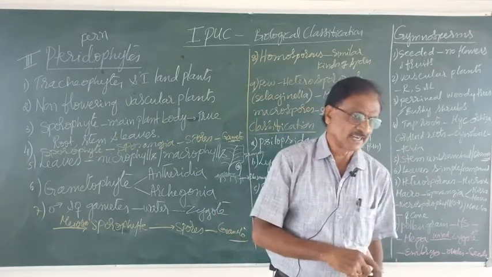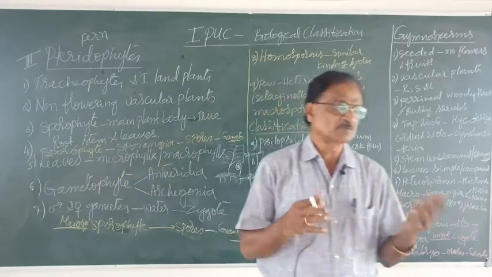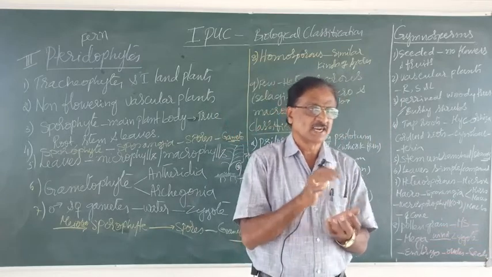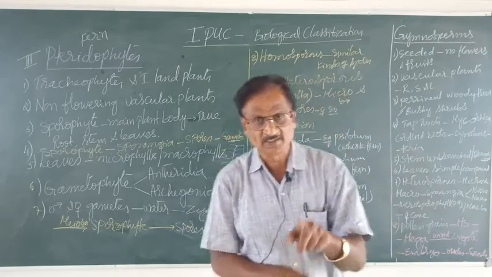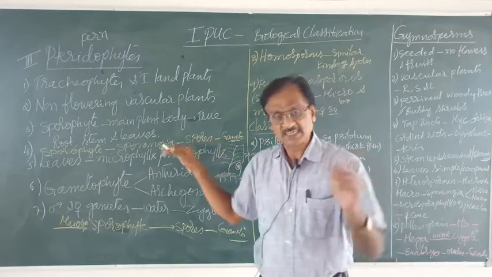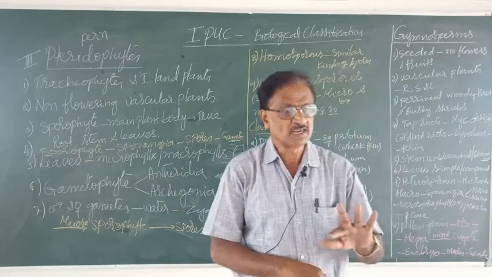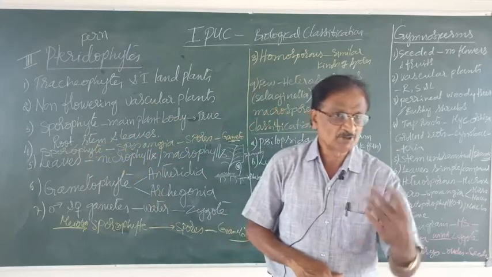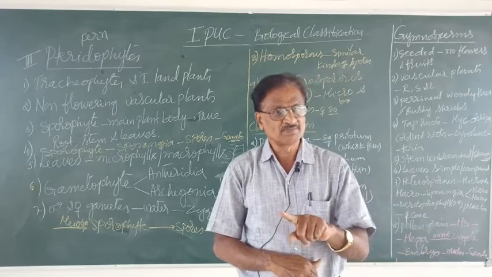What does the sporophyte contain? The sporophytes bear what? Sporangia. What do you mean by sporangia? Sporangia is nothing but a sac or bag-like structure containing what? Spores. These spores germinate and produce what? The gametophytic body. So the spores by germination form the haploid phase by name gametophyte. Whereas the sporophyte is diploid, the gametophyte is haploid. The sporophyte is dominant over the gametophyte.